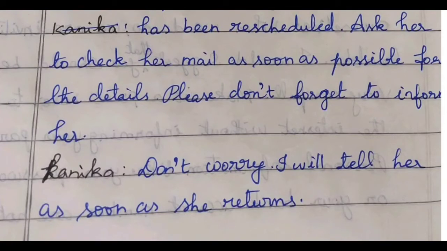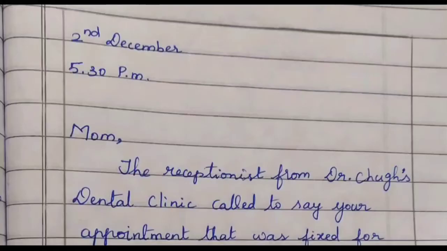So this was the question, children. It was given in a conversation way. It should be written elaborately like a message. So that's the message writing, children. Let's see the message writing here. As we have written the notice writing and diary entry in a box, here the message writing also has to be written inside a box.